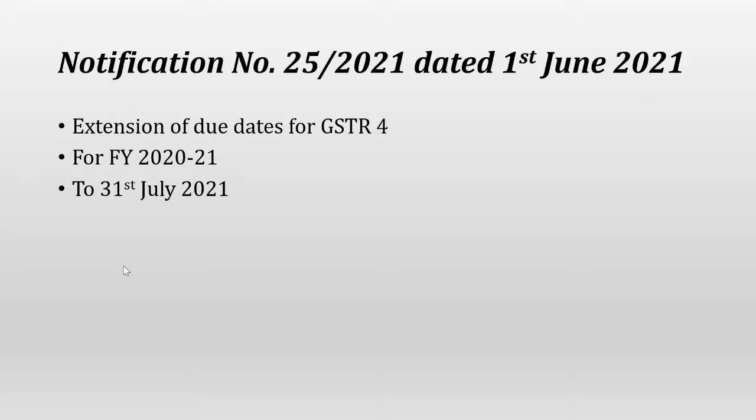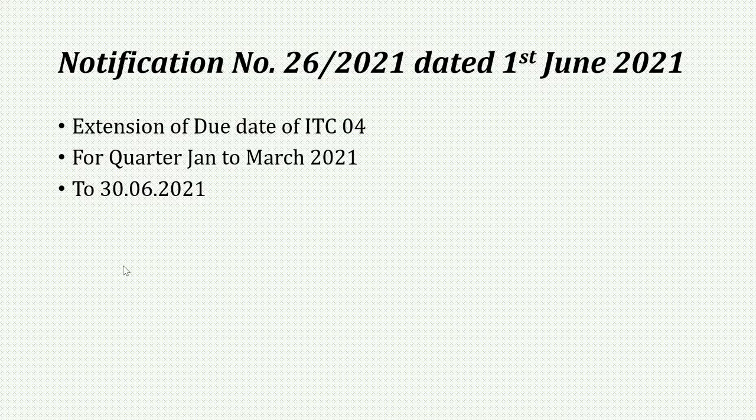Next, notification 25/2021. This notification is issued to extend the due date of GSTR4. GSTR4 is an annual form which has to be submitted by the composition dealers. This notification extends the due date of GSTR4 for financial year 2020-21 to 31st July. Next notification is 26/2021. This is issued to extend the due date of ITC04. This notification extended the due date of the quarter January to March 2021 return to 30th of June.